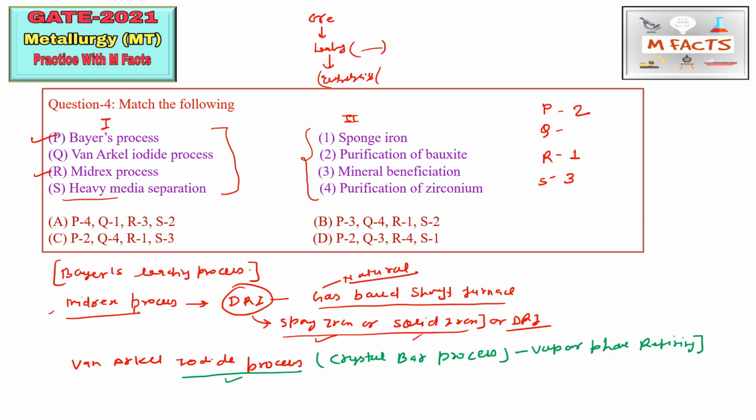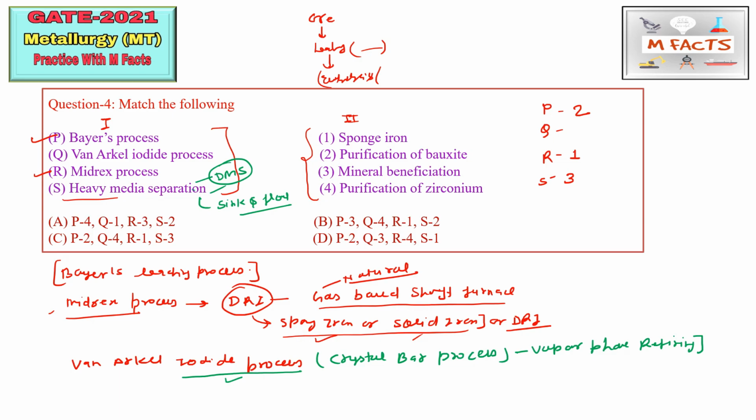In case of heavy media separation, this is also known as DMS, that is dense media separation process, or this is also known as sink and float method. So sink and float method is also known as heavy media separation. Again, Van Arkel iodide process is basically the crystal bar process, vapor phase refining.